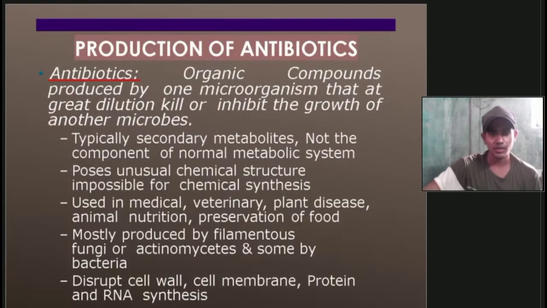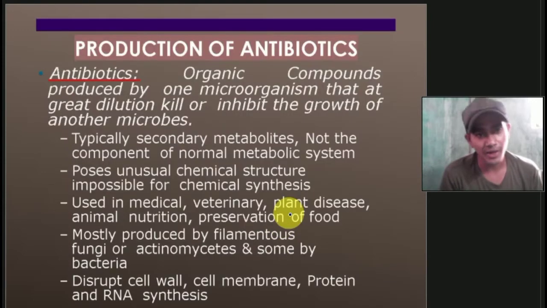Then production of antibiotics. So what are antibiotics? Anti means against, and biotic means living organisms. So the chemicals which act against organisms are antibiotics. Whatever organic compounds are produced by one microorganism that at great dilution kill or inhibit the growth of another microbe, those are antibiotics. Typically they are secondary metabolites, not a component of the normal metabolic system.